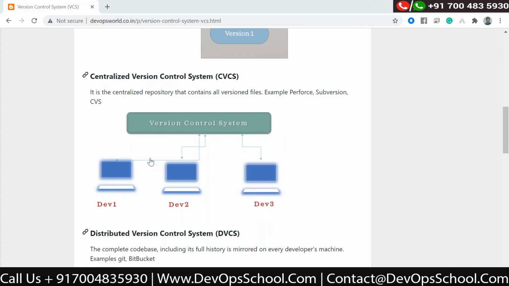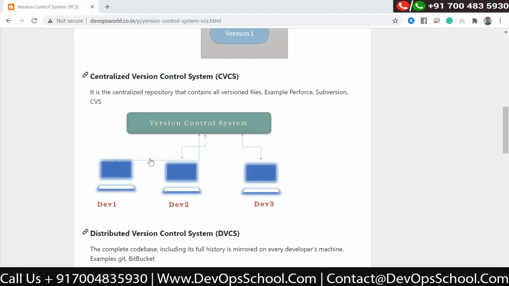For example, you have 10 lines of code, and you have made changes in line 1 only. You want to maintain that version. To do that, you need to push that code into the centralized repository.